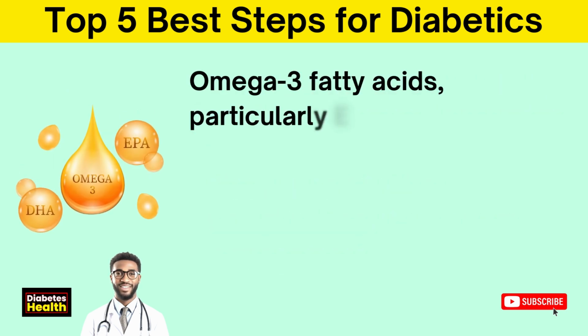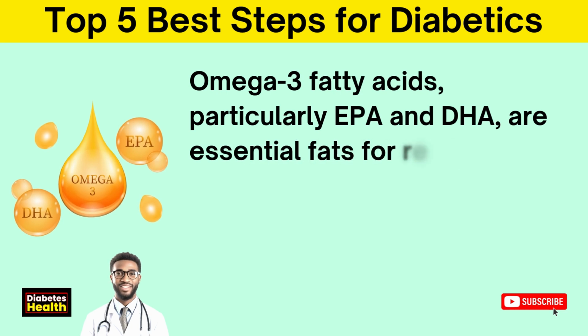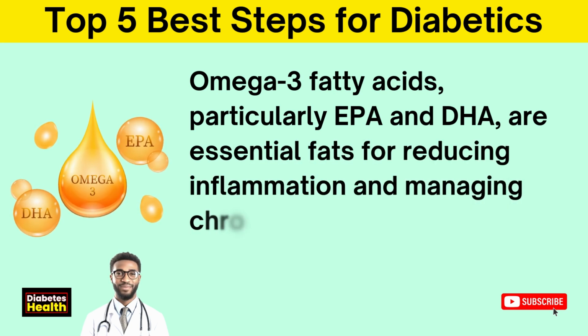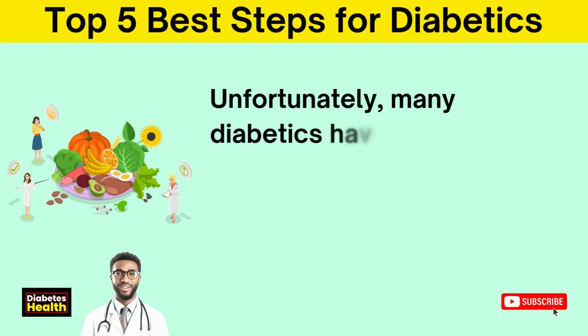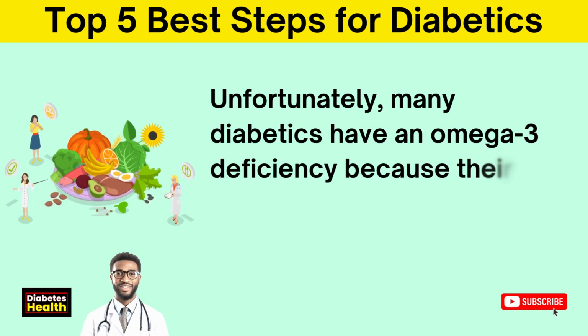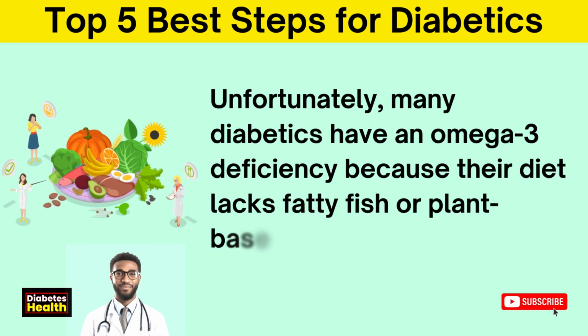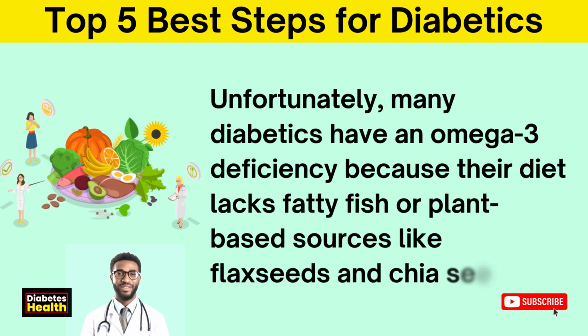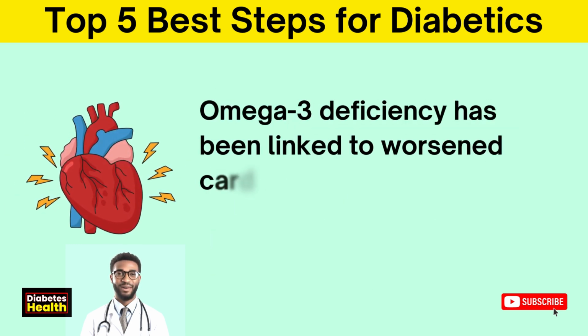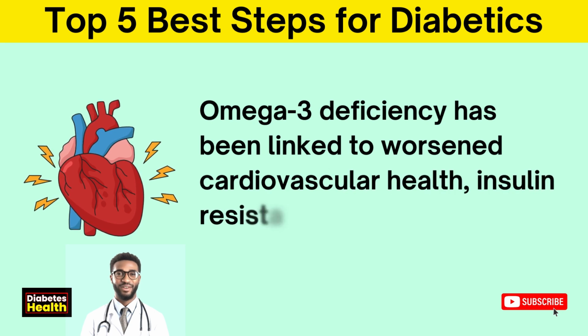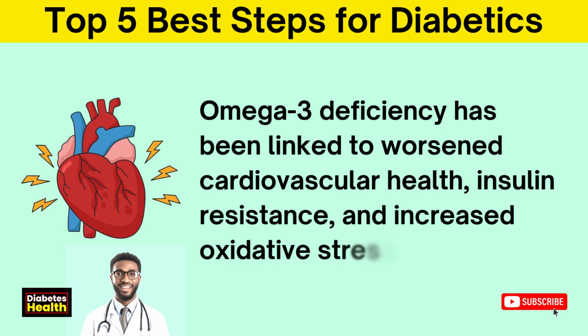Omega-3 fatty acids, particularly EPA and DHA, are essential fats for reducing inflammation and managing chronic conditions associated with diabetes. Unfortunately, many diabetics have an omega-3 deficiency because their diet lacks fatty fish or plant-based sources like flax seeds and chia seeds. Omega-3 deficiency has been linked to worsened cardiovascular health, insulin resistance, and increased oxidative stress.